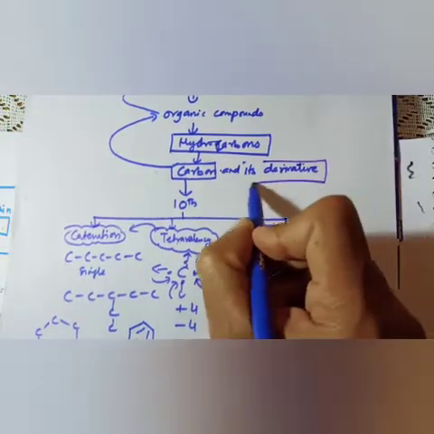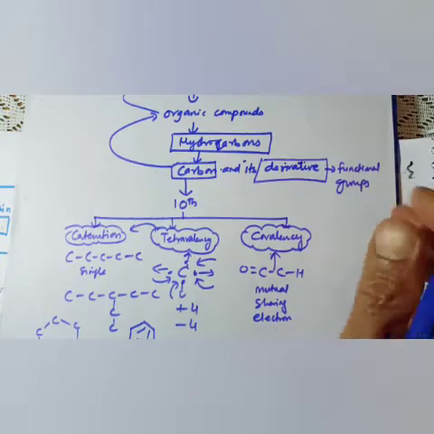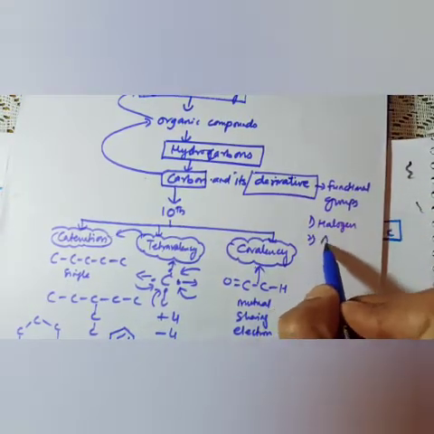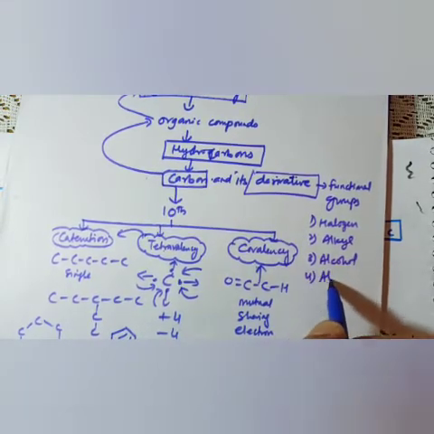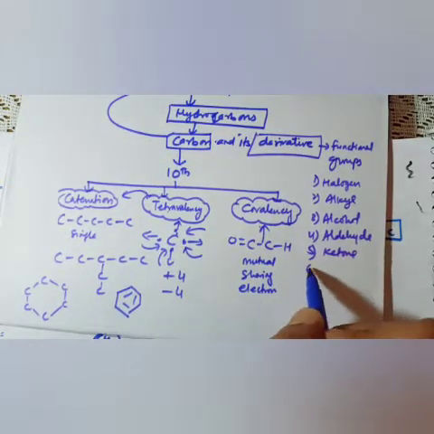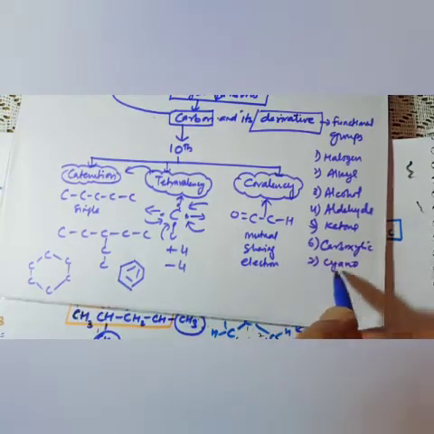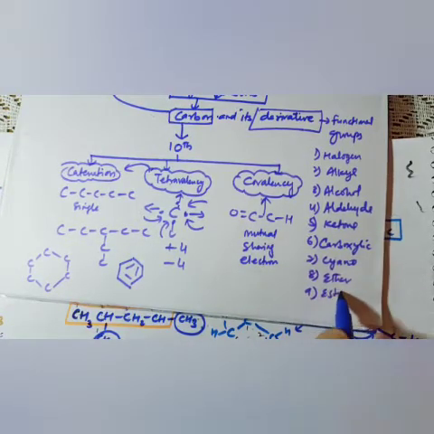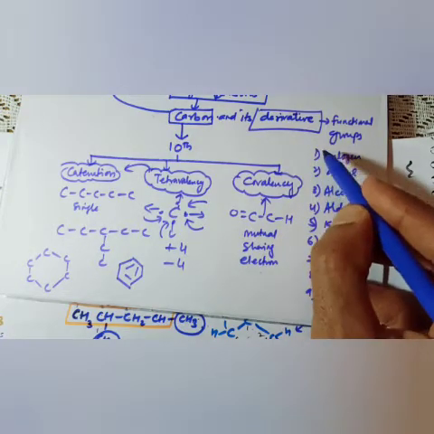And its derivatives are called functional groups, and basically we have different types of functional groups. Some are suffixes and prefixes: halogen, alkyl, as in the last video I told you; alcohol, that is a suffix; aldehyde, also a suffix; ketone; carboxylic acid. Even with this, there is the cyano group, the nitrile group, then ether, then ester. So there are so many derivatives, and these derivatives are called functional groups.